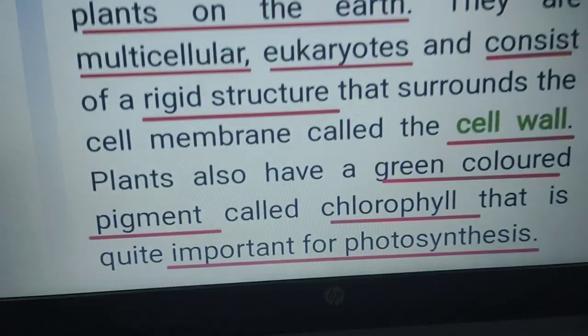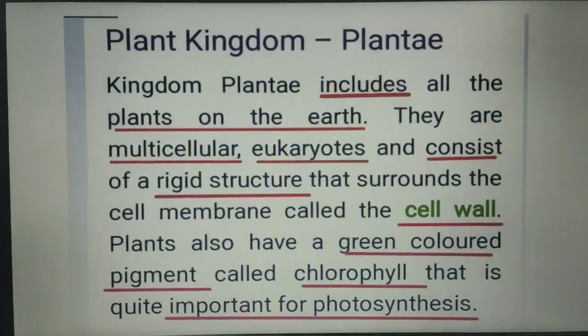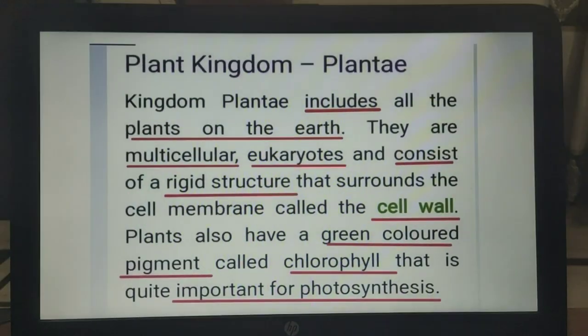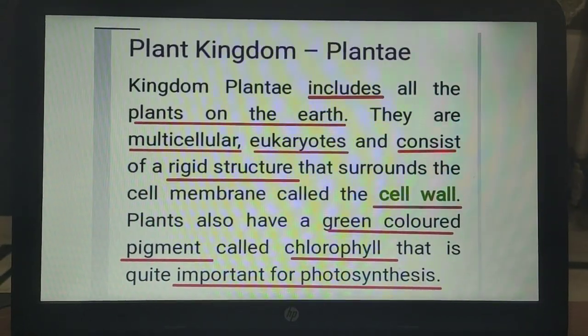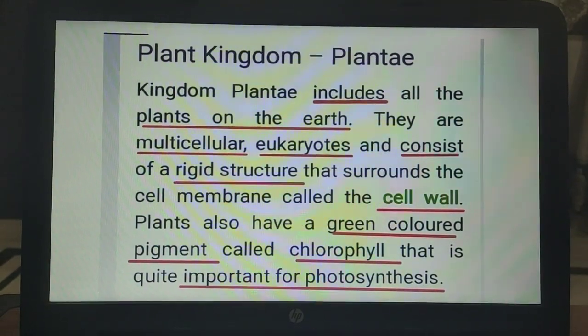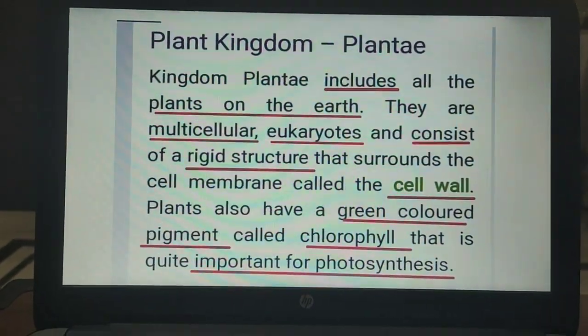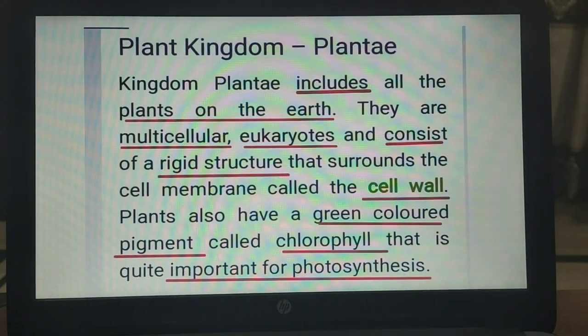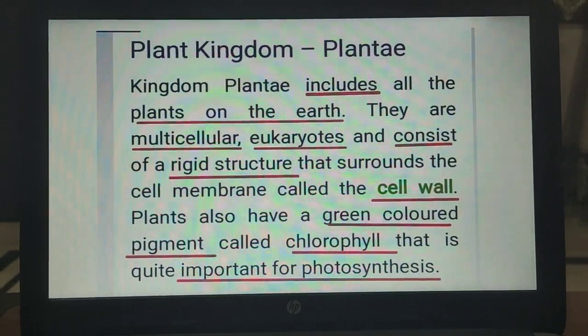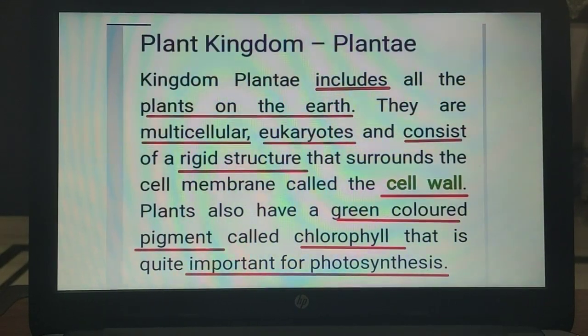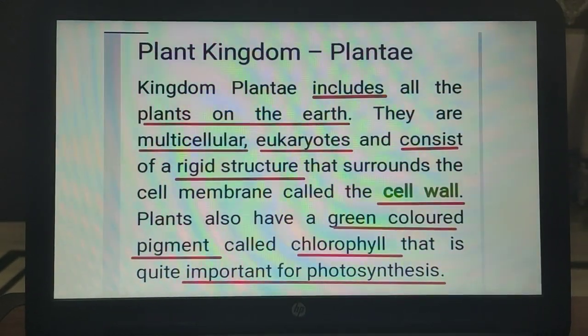Kingdom Plantae includes all the plants on the earth. They are multicellular eukaryotes and consist of a rigid structure that surrounds the cell membrane called the cell wall. Plants also have a green colored pigment called chlorophyll. This is quite important for the process of photosynthesis.